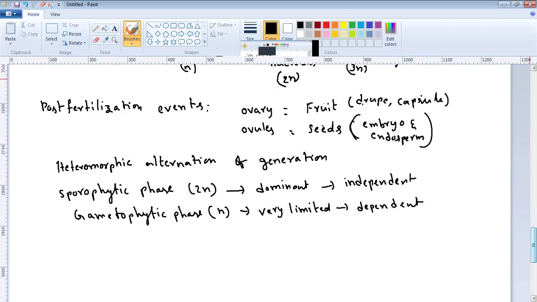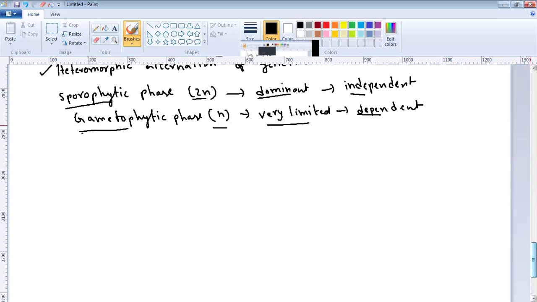Okay. So this angiospermic plant completes its life cycle in such a way that the life cycle is called heteromorphic alternation of generation. Heteromorphic means two phases are there: sporophyte and gametophyte. Sporophyte is diploid, dominant and independent. Gametophyte is haploid, very limited and dependent on the sporophyte. Now, based on the number of cotyledons in each seed, angiosperms are of two types. One is dicots, another one is monocots.